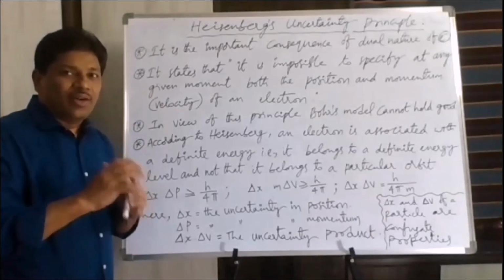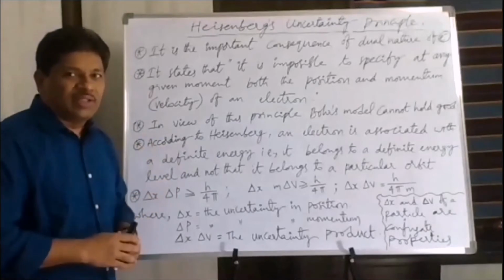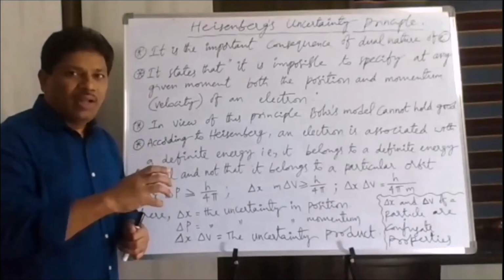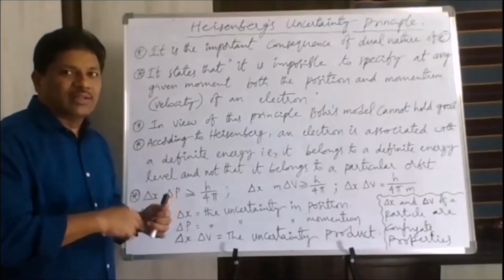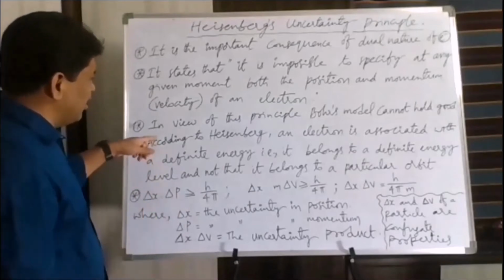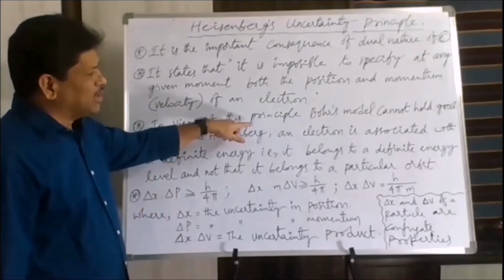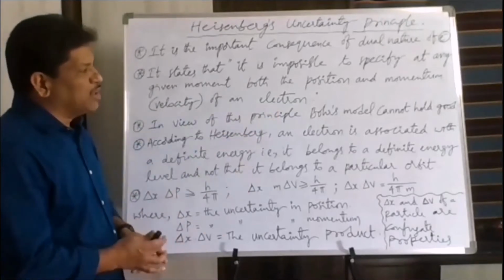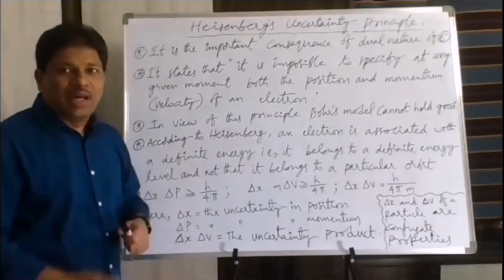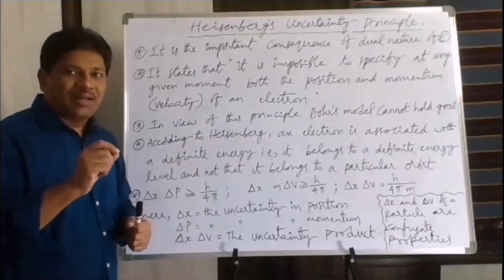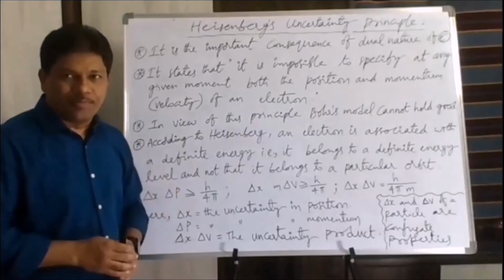That is not correct according to the modern concept, the quantum mechanical model developed by Heisenberg and Schrodinger. In view of Heisenberg's principle, Bohr's atomic model cannot hold good, because according to Bohr's model, the particle nature of the electron was considered.